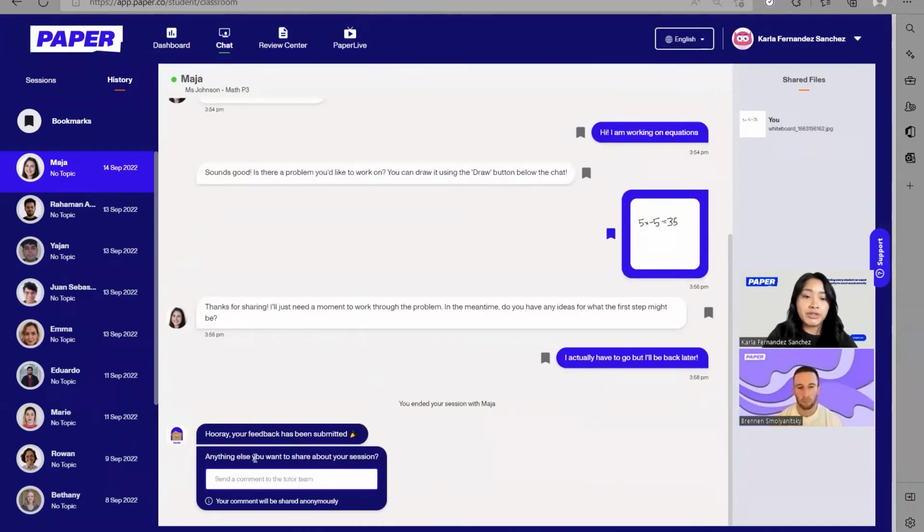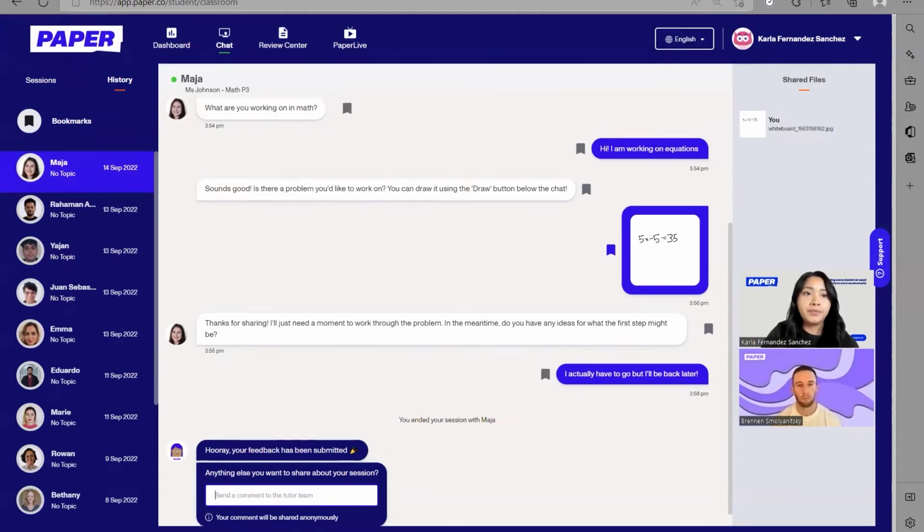And here is where students can give us more comments. Hey, I really like my tutor, or hey, I still left the session feeling a little bit unsure, because our platform managers are always monitoring those sessions, like we mentioned before, and they're always trying to make sure that students are having the best experience possible. So this is super, super key.